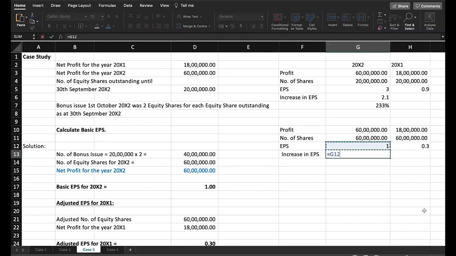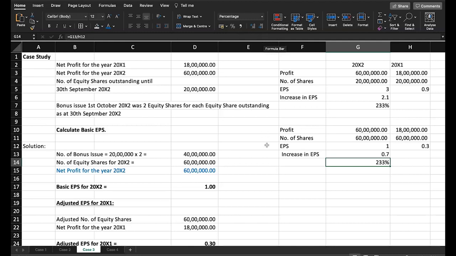What is the increase in EPS? It is 1 minus 0.3, it is 0.7. And if you express that in percentage, what is the growth? 0.7 divided by the base of 0.3, and amazing, it is 233%. Look, now it makes sense, right?